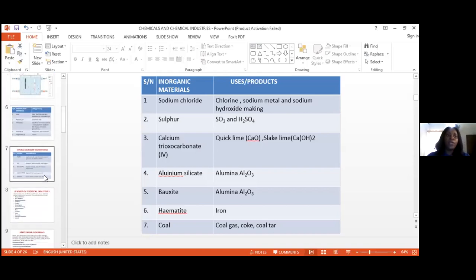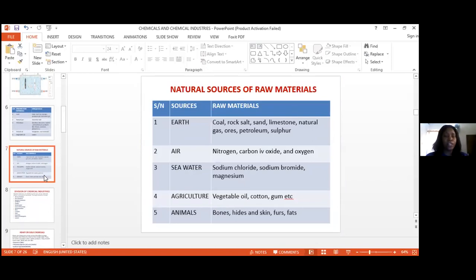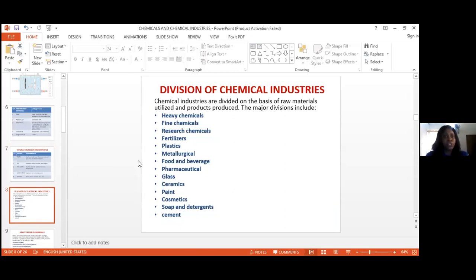All right. So we have the natural sources as usual, and then we also have the inorganic sources that are not from the natural sources. Now let's look at the division of the chemical industries. Here are some of the divisions of chemical industries. So we have industries whose job is to produce certain chemicals, and then other industries have their own products or the product in which they focus on production. So the chemical industries are divided on the basis of the raw materials they utilize and the products they produce.